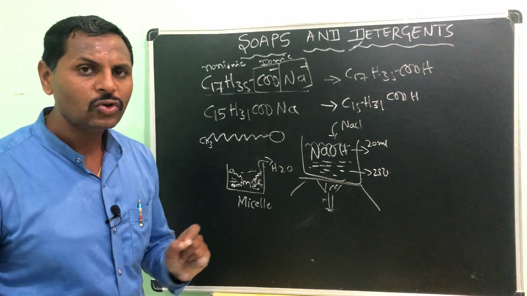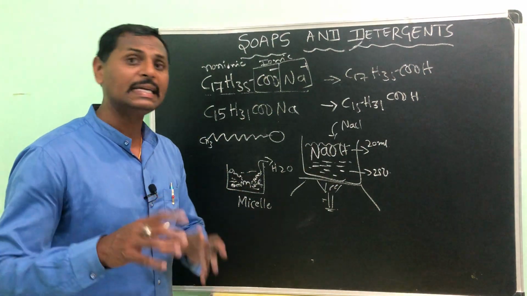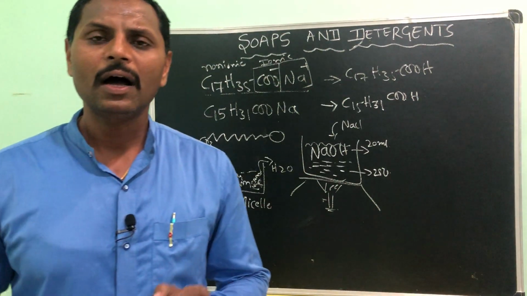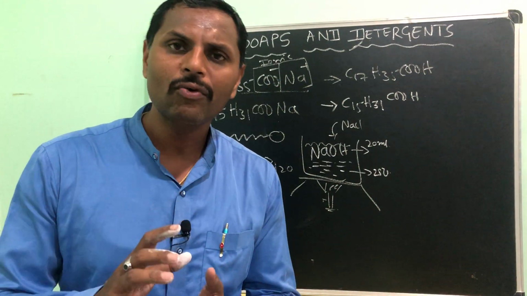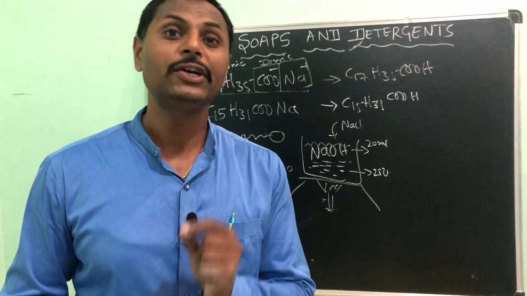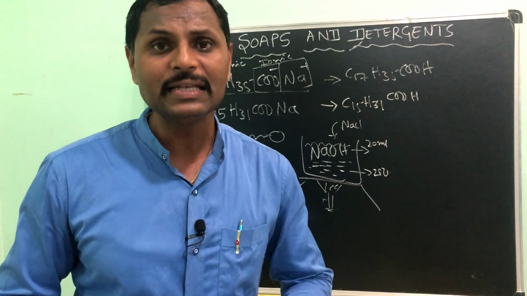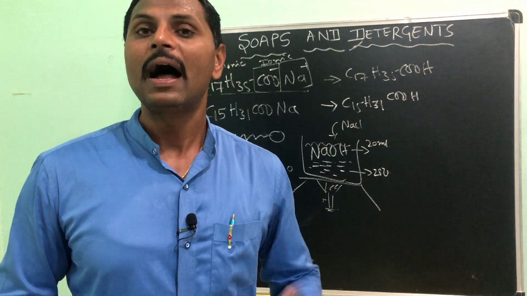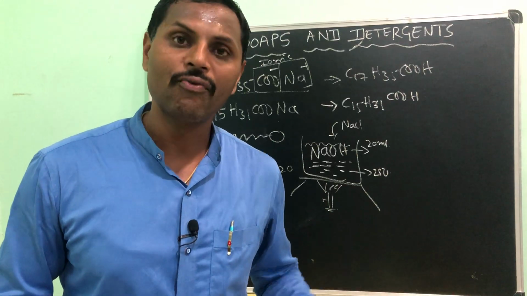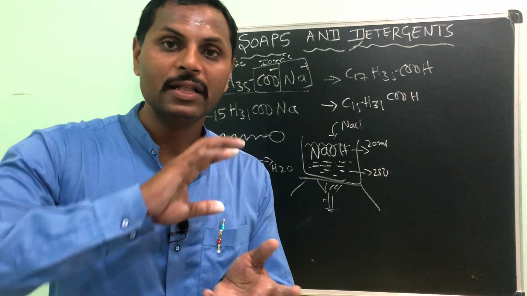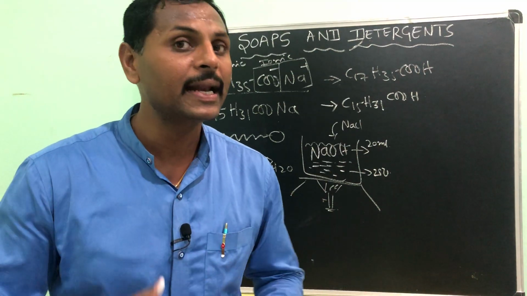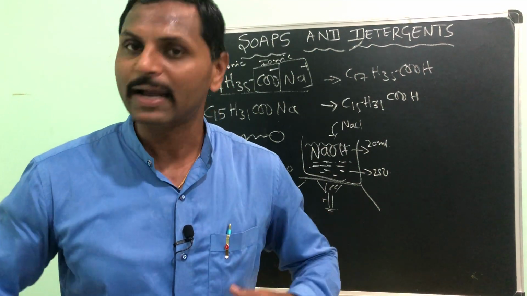Next, I will tell you the advantages of soap, and the disadvantages or limitations of soap also. Soaps give a good froth, a good lather, with soft water, and do the cleansing action very nicely with soft water. The second thing is that it is eco-friendly and biodegradable. The lather, the foam formed by soaps, is decomposed by microorganisms.